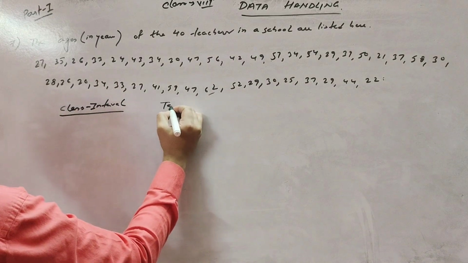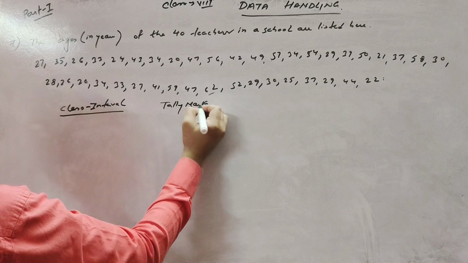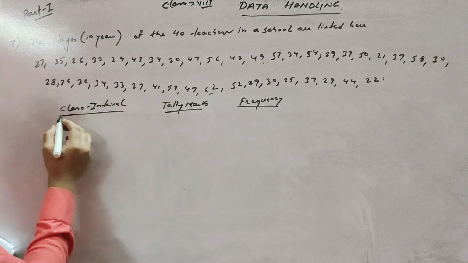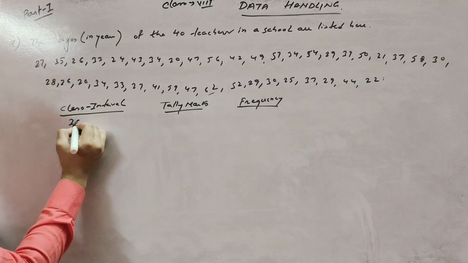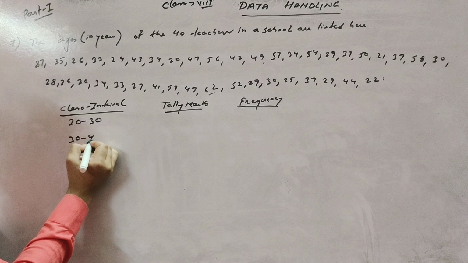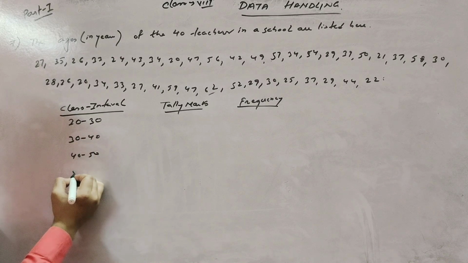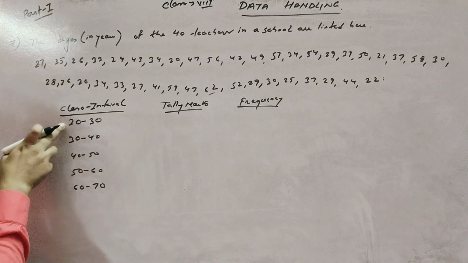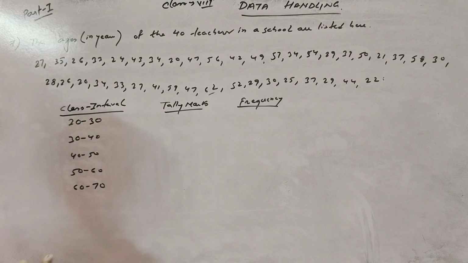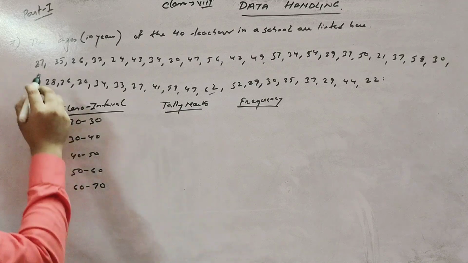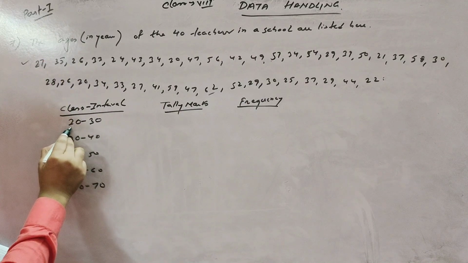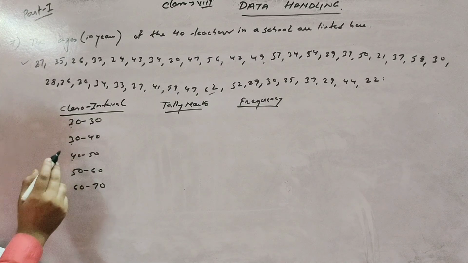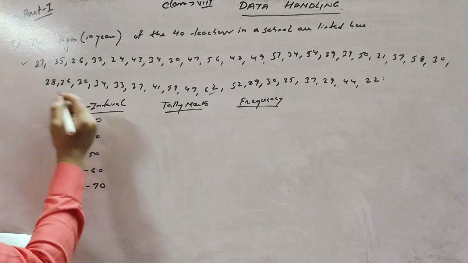Okay, so the class interval, then tally mark, then frequency. Again, begin from 20 to 30, 30 to 40, 40 to 50, 50 to 60, 60 to 70. Okay, now start again. We know that this is 20 to 29, this is 30 to 39, this is 40 to 49. Begin 50 from here. Okay, so first one is 27,